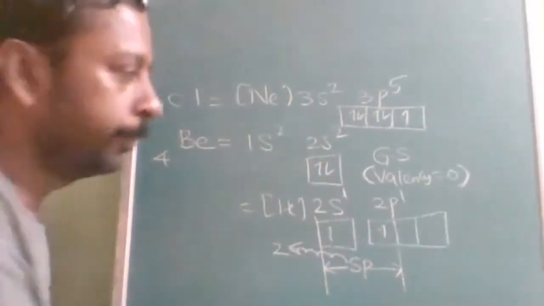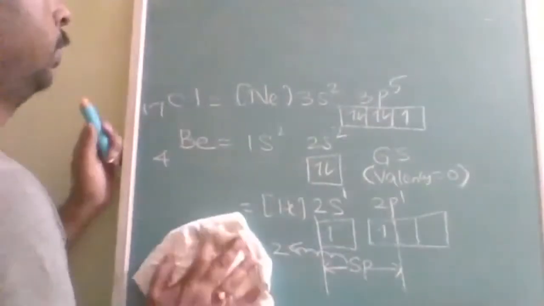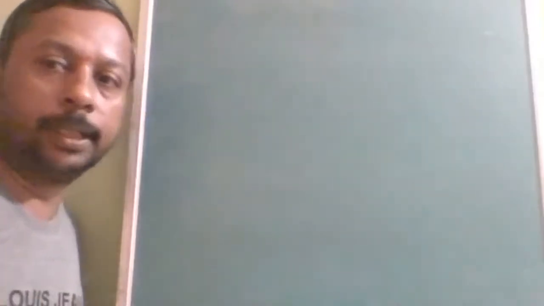Is that clear? Initially I will explain in detail. If you are not understanding, you can ask me. If you are able to understand the first example clearly, then we can go through all the hybridizations fast. That is why I am explaining everything minutely at the start. It may be slow, but it will increase the speed for further examples.